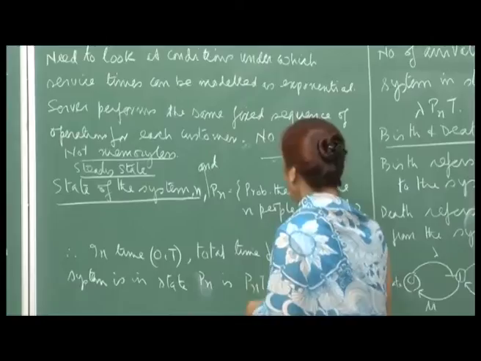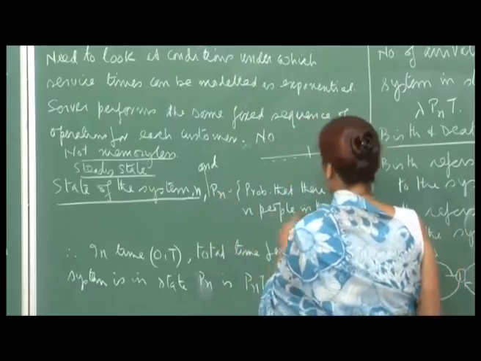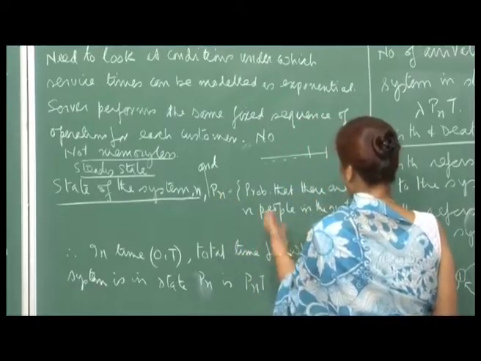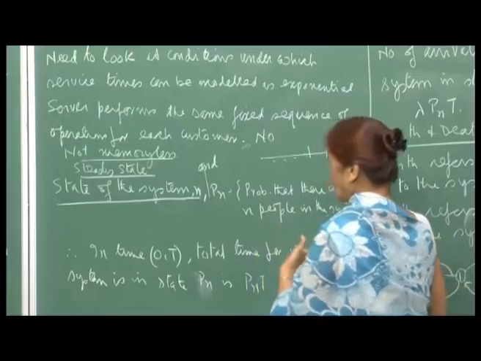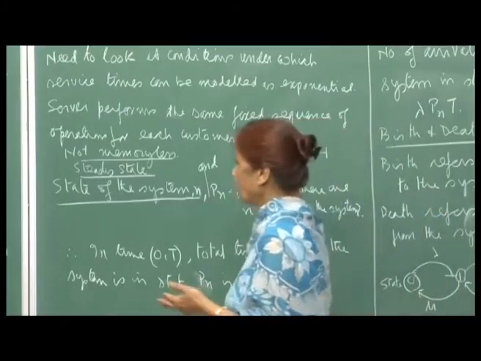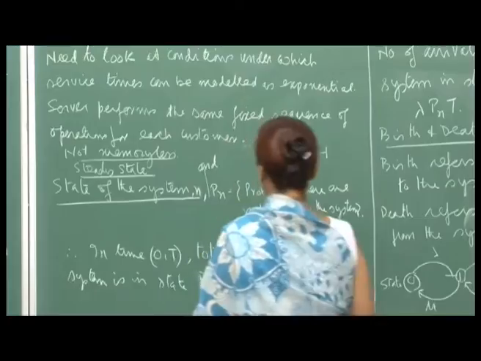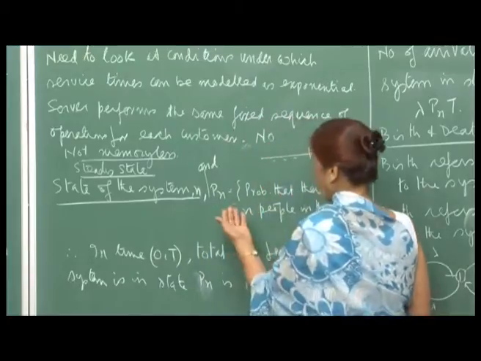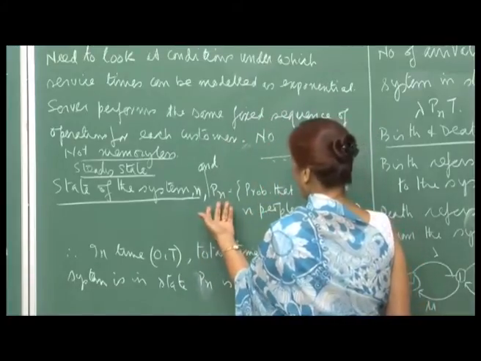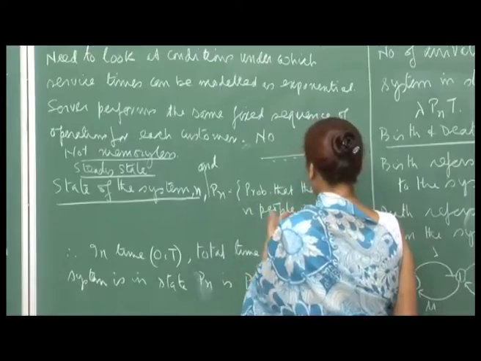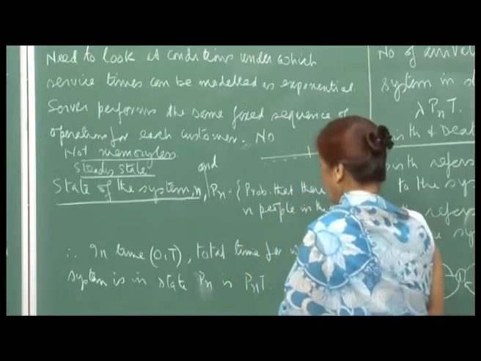Okay. And the state of the system we will always specify by the number of people in the system, and then P n will be the probability that there are n people in the system. So, you can see that it is the people coming for service, after being serviced they leave the system. So, it is in a constant state of changing, because people come and go. So, P n is the probability that there are n people in the system.